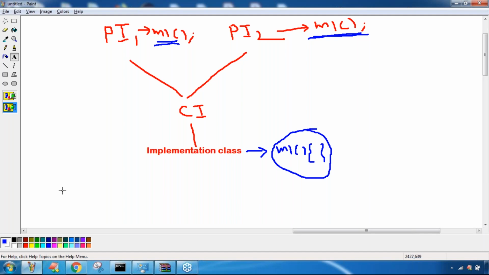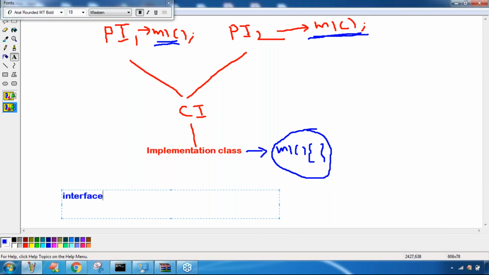So an interface can extend multiple interfaces: interface C extends A, B. 100% this one is acceptable.